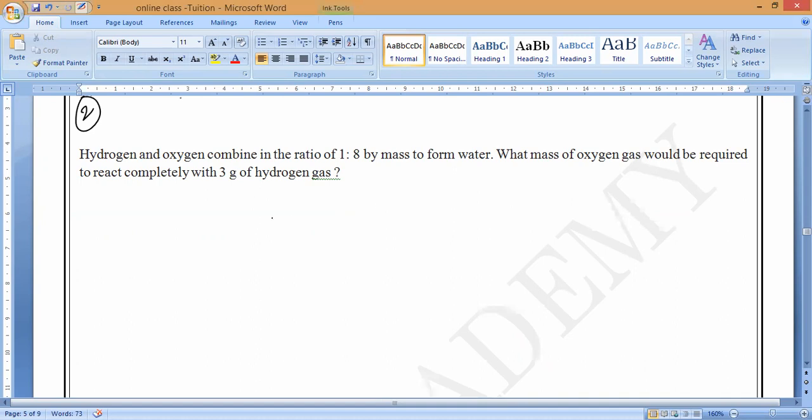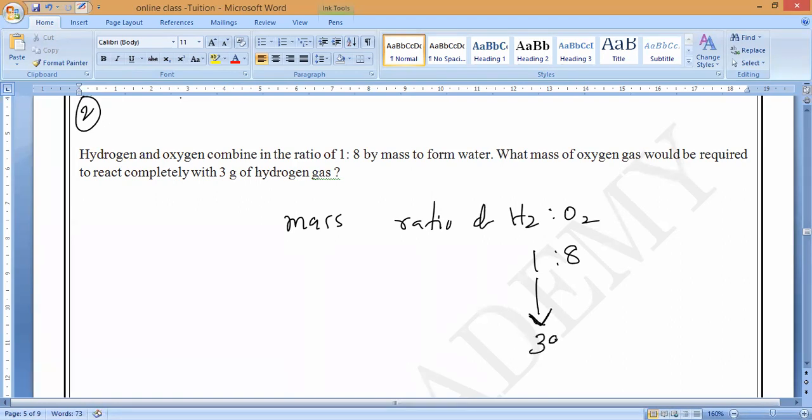So what is the mass ratio? Mass ratio, 1:8. Mass ratio of hydrogen and oxygen is equal to what? 1:8. Hydrogen becomes how much? 3 grams. So then what is this one becoming? This one also will become 8 into 3, 24, equals 24 grams.